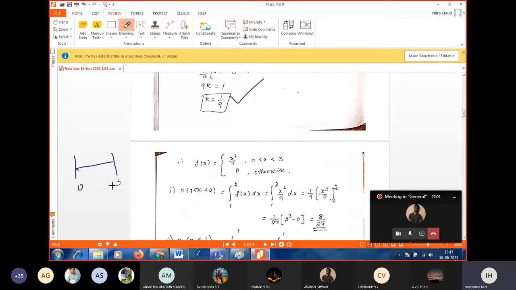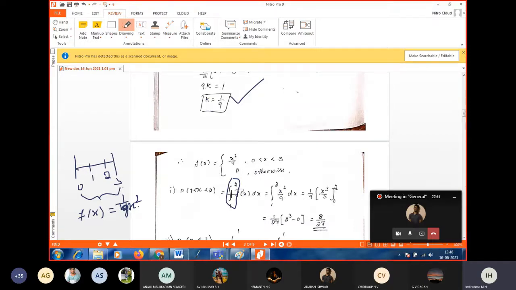0 to 3. In 0 to 3, our f of x is kx square, correct? We found the value for k. What is k? 1 by 9. So in the interval 0 to 3, f of x is 1 by 9 into x square. Now we are evaluating the integral from 1 to 2. Does 1 to 2 belong to our existing interval? Yes, ma'am.